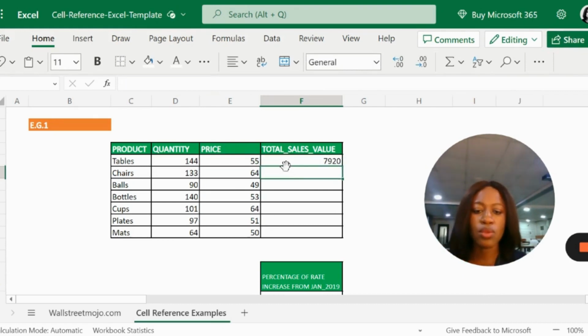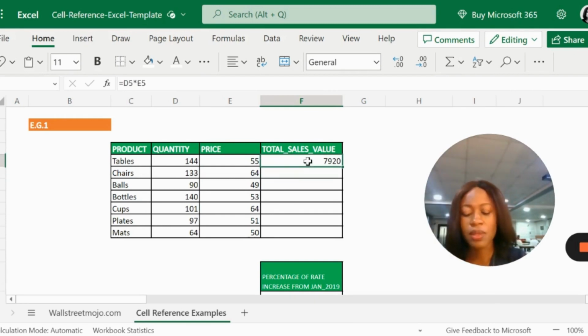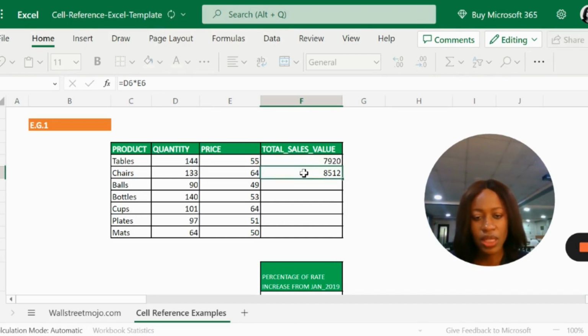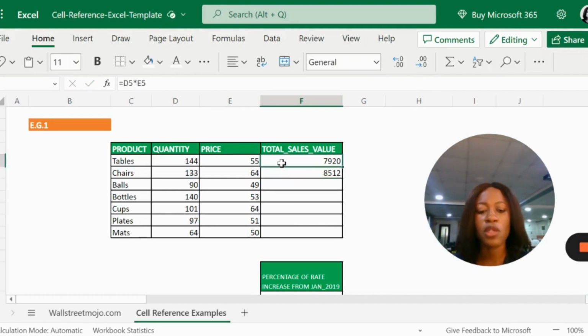So if we wanted to find this out for all of the products on this list, we do not need to write out the formula every single time. We can simply copy the formula and paste it. And Excel tries to help us out and is smart enough to change the cell reference relative to the cell that we're copying from. So our original formula was D5 times E5, and we can see the formula that we've copied says D6 times E6. So Excel automatically changes the cell reference relative to the cell that we're copying from. So this is called relative referencing.